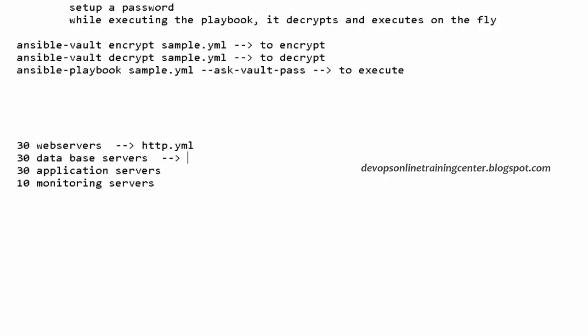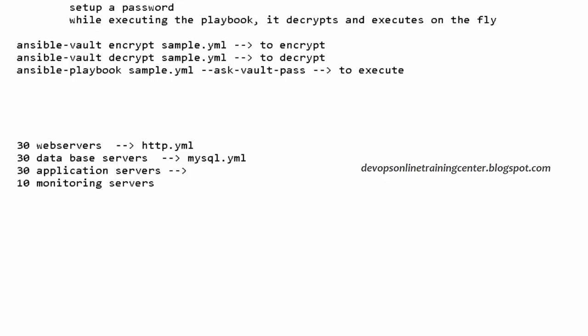Okay? And let us say I have database server. So what is database? Let us say MySQL, right? So I need to configure MySQL on all 30 machines. So what do we need to do? Let us say I have written a playbook called mysql.yaml, which will go ahead and install MySQL database, and it configures it. It creates some users, it creates some passwords, etc.